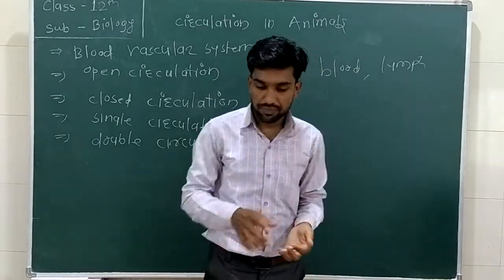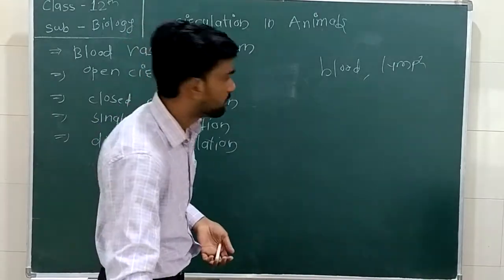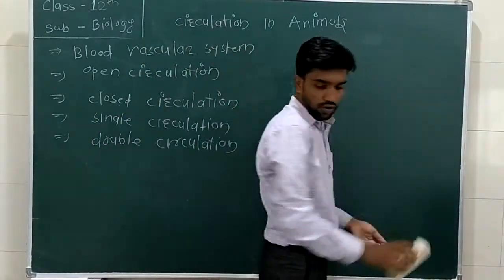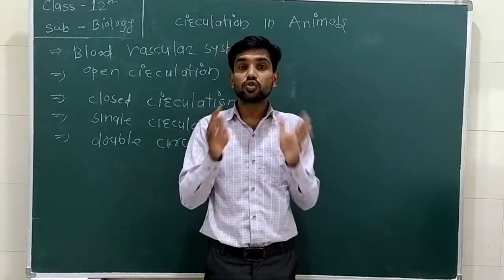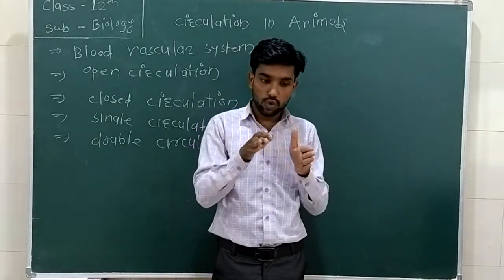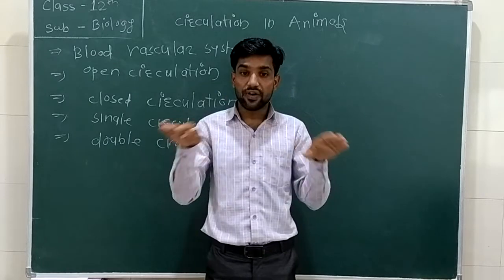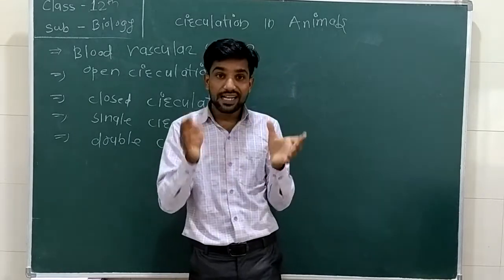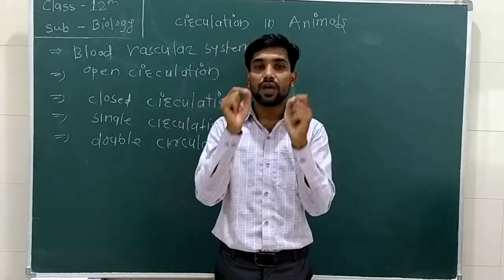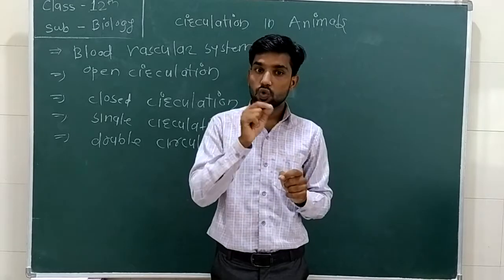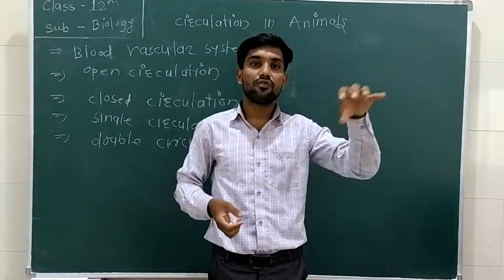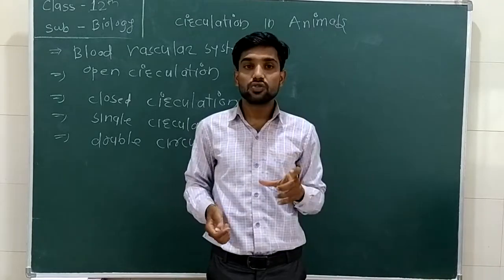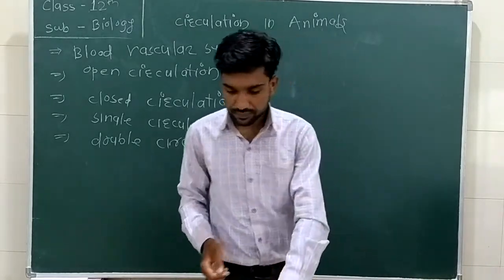The system is open. Second is closed. Very simple. As the open circulation is open, so closed circulation is closed. The blood flows through the capillaries, through the veins, through the arteries. It is a dense network of capillary, artery and vein. So the heart pumps the blood with the help of this network of capillary, artery and vein. This is known as closed circulation.